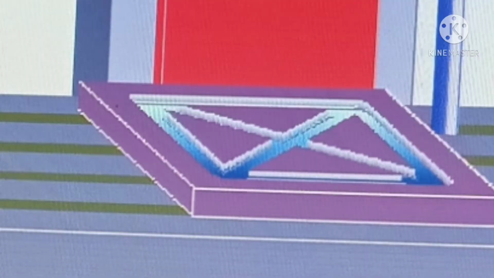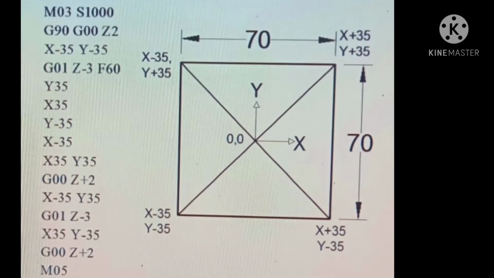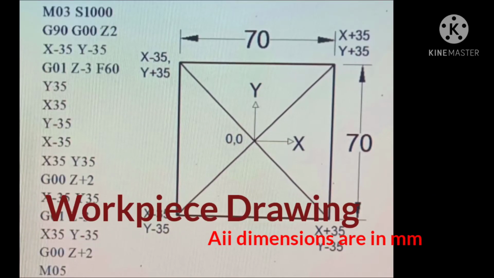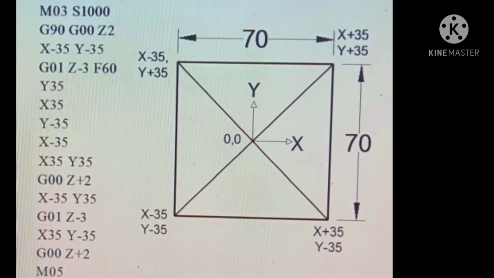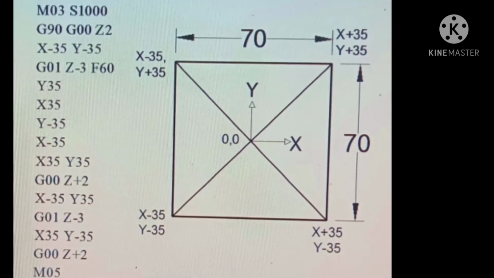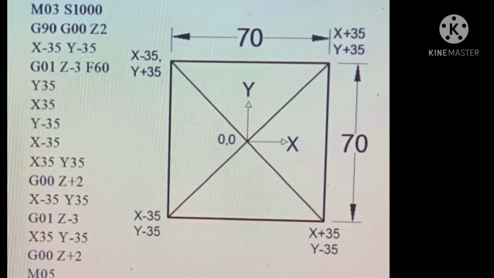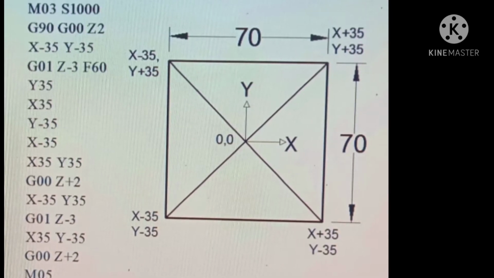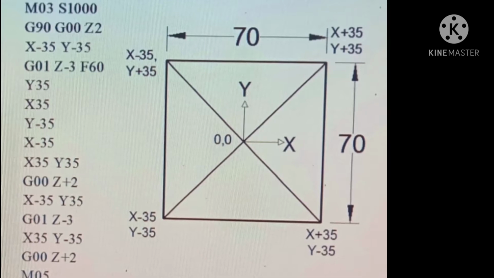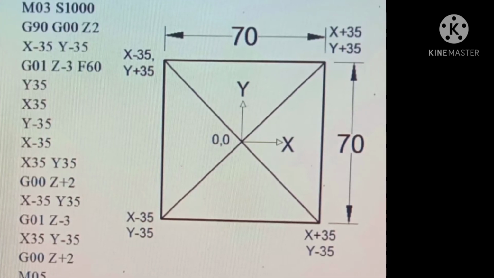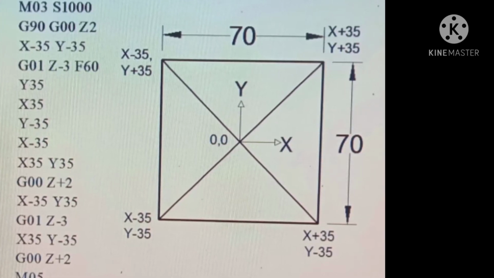Now we will learn the program of these types of job. First of all, we will study the job drawing. Here we can see a 70 by 70 millimeter rectangular workpiece. Now we have to locate the origin of every point. In the middle of the job we can consider an origin.